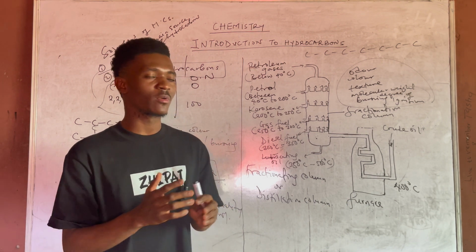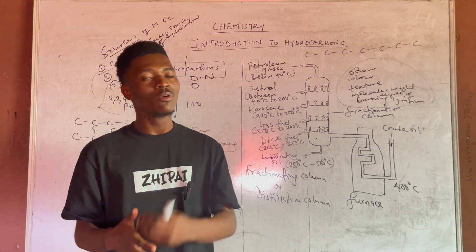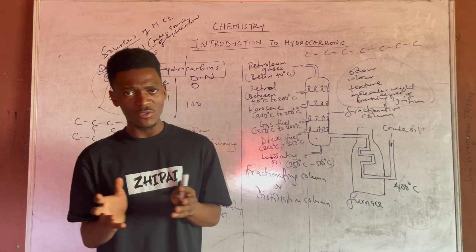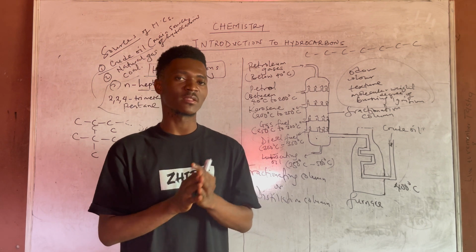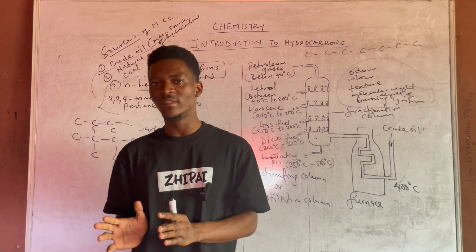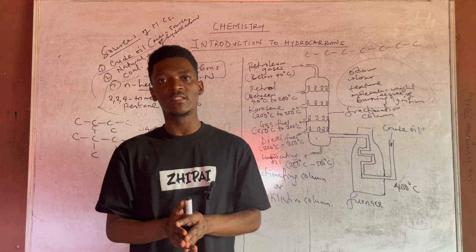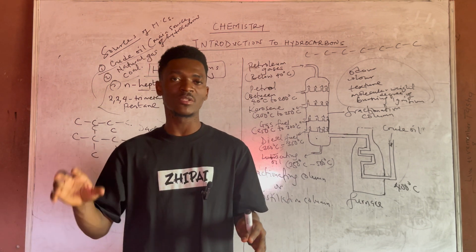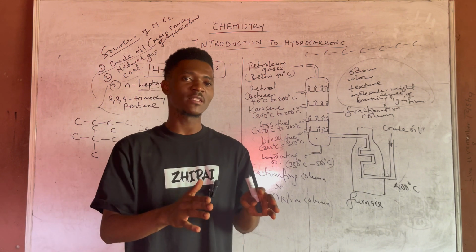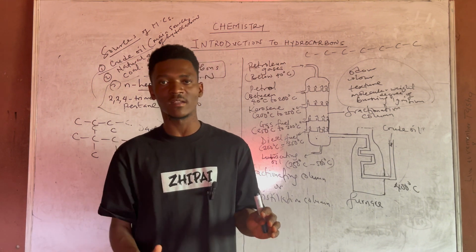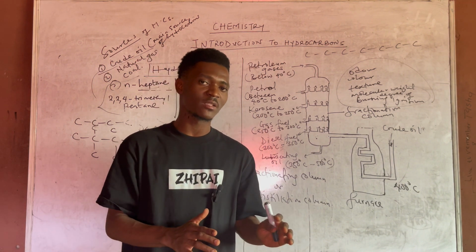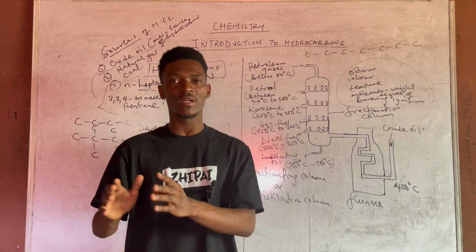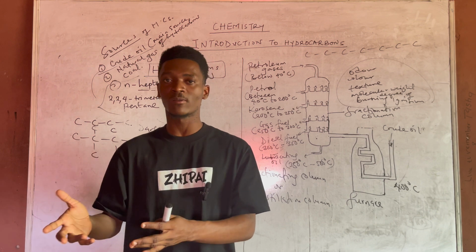So with this, I just want you to go through this video over and over again. Take the main points. What are the main points? In summary, that hydrocarbons are compounds that are made up of carbon and hydrogen only, and all hydrocarbons are organic compounds. The chain, don't forget, aliphatic, aromatic: aliphatic open chain, aromatic closed chain. Aliphatic is divided into acyclic and cyclic. Under the acyclic, we now have divisions, which are the alkanes, alkenes and the alkynes. Under the cyclic, we have cycloalkanes. We could also have cycloalkenes as well.